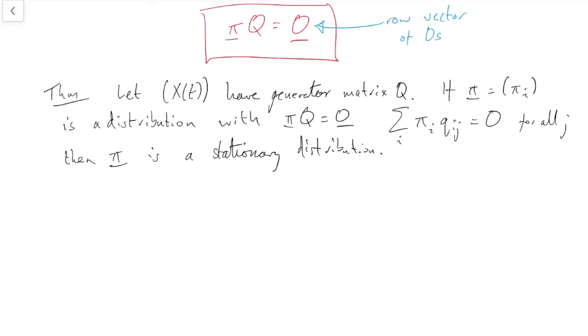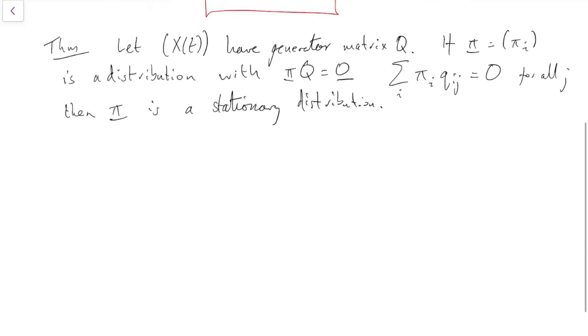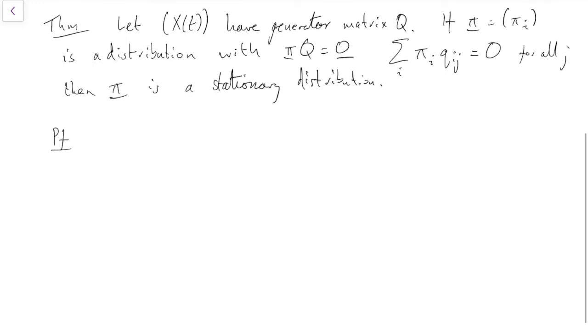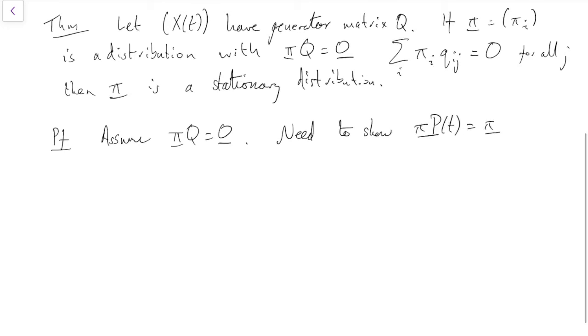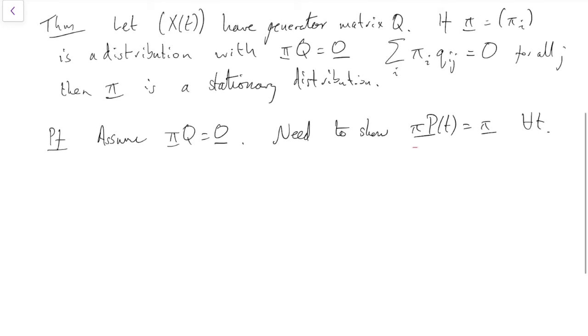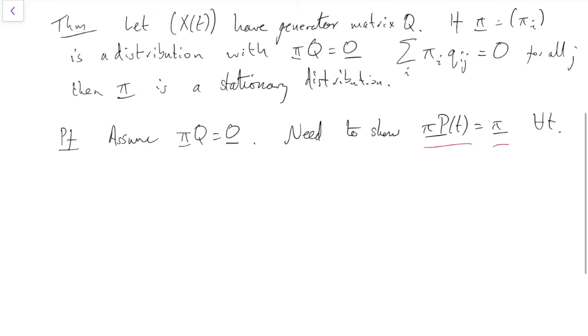Okay, we can prove this whilst we're here. Why not? So we're going to assume that pi Q does equal 0, and we need to show that pi equals pi P(t) for all t. So this is saying we want pi P(t) to equal pi. The left-hand side here depends on t, but the right-hand side doesn't.